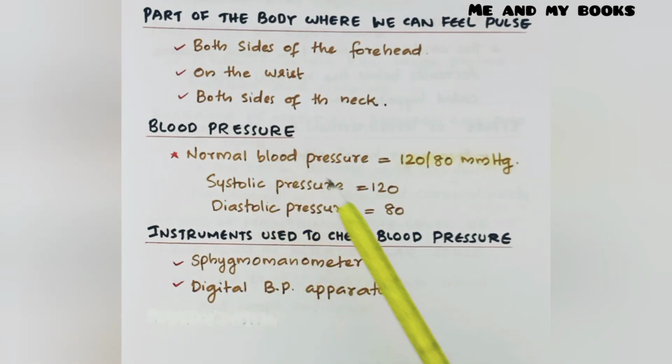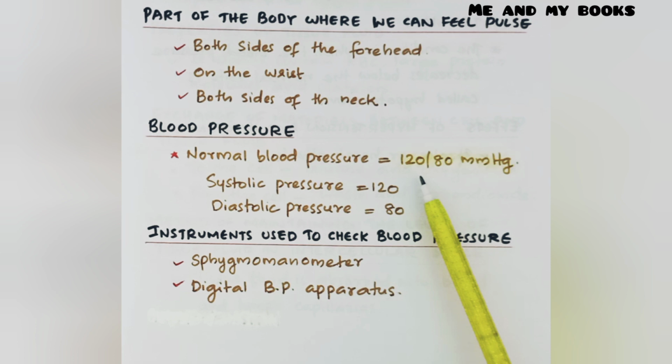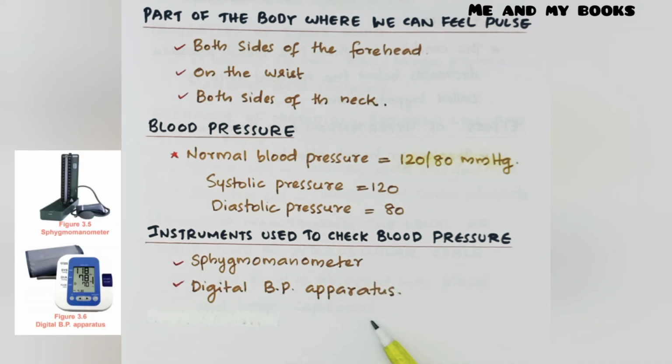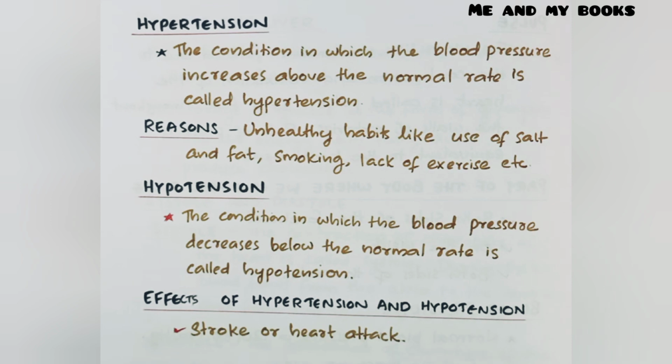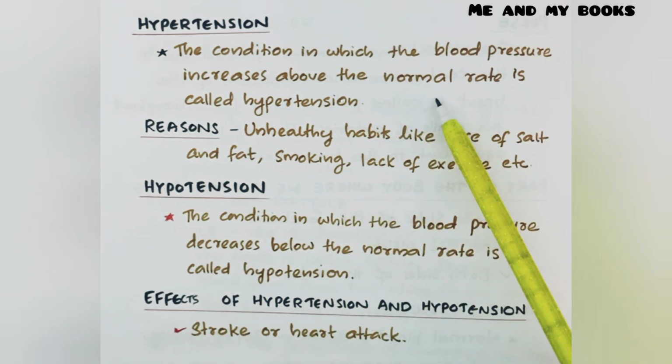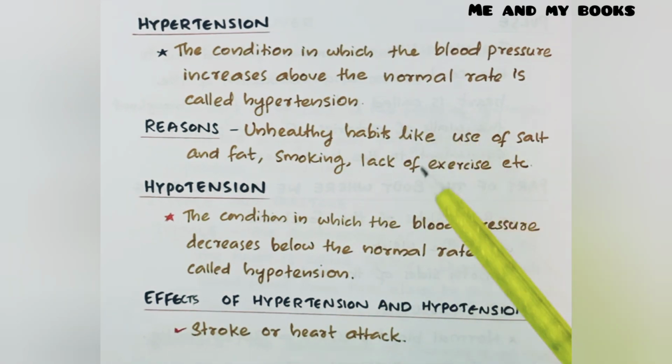Normal blood pressure of human beings is 120/80 mmHg. That is, 120 is the systolic pressure and 80 is the diastolic pressure. And how are we able to check the blood pressure? By using a sphygmomanometer and a digital BP apparatus. If there is any variation in blood pressure, it leads to hypertension and hypotension.